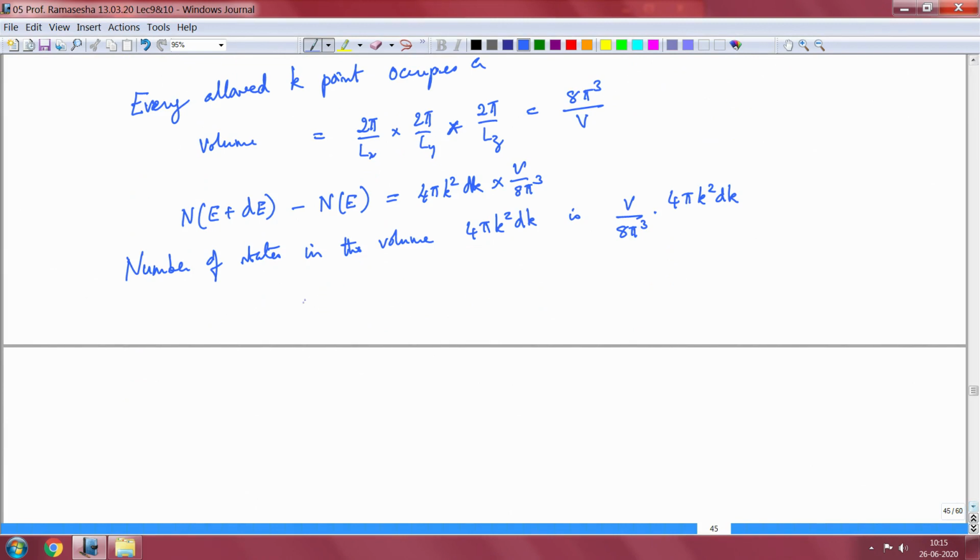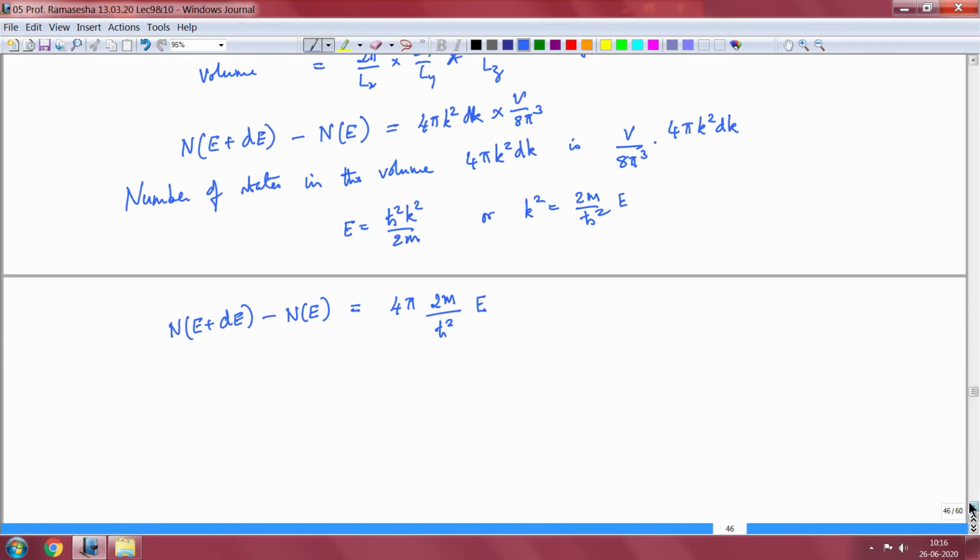You see that E is equal to h cross squared k squared by 2m, or k squared is equal to 2m by h cross squared times E. So the number of states at E plus dE minus n of E is equal to 4 pi into 2m by h cross squared times E times dk.